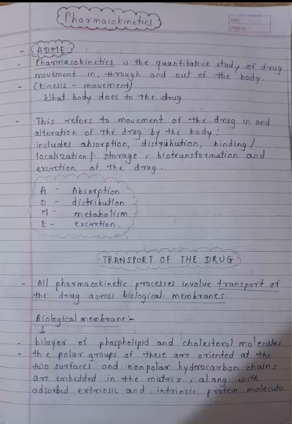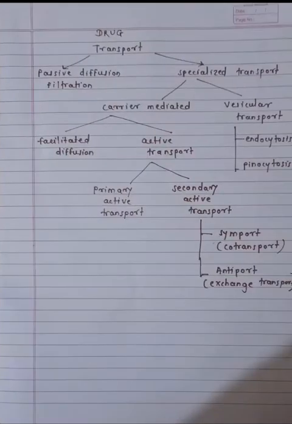So the biological membrane. The structure of the biological membrane is covered in first year physiology, so I will not discuss it in detail. It is a bilayer of phospholipid and cholesterol molecules. So the biological membrane is a bilayered structure. It is made up of phospholipids and cholesterol molecules. So it is lipoidal in structure, that is, it consists of lipid. It consists of polar heads which are oriented outside, and it also consists of non-polar tails which are embedded in the matrix. So this is the structure of the biological membrane.